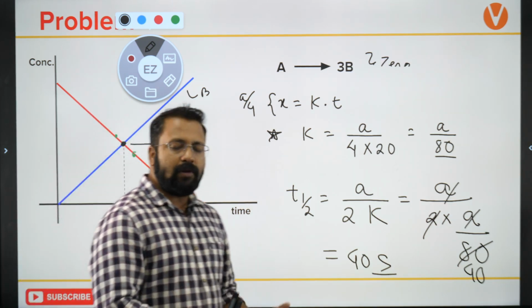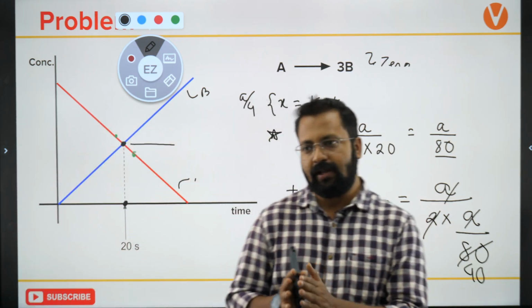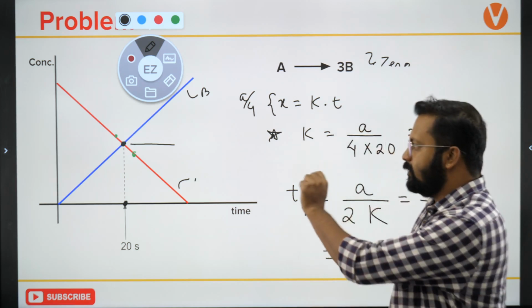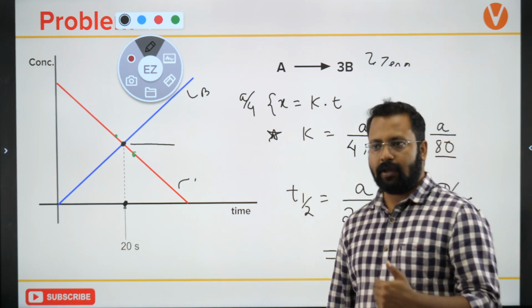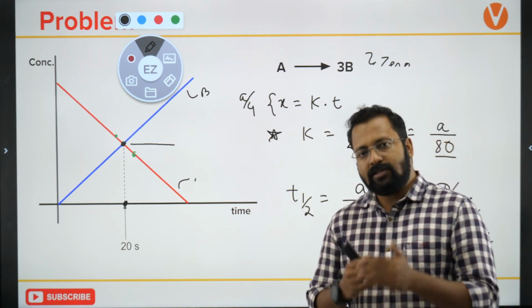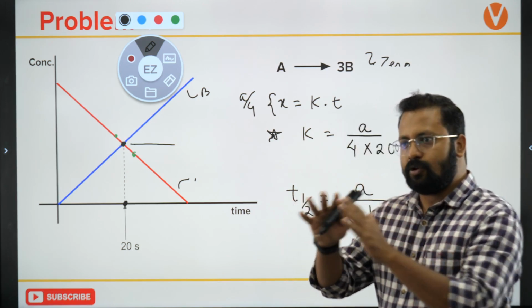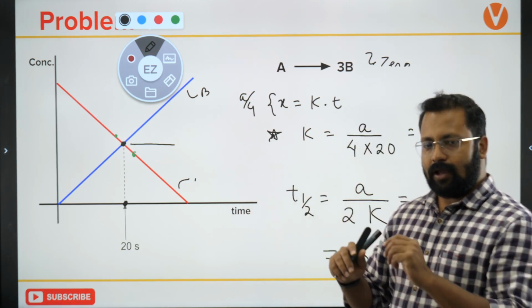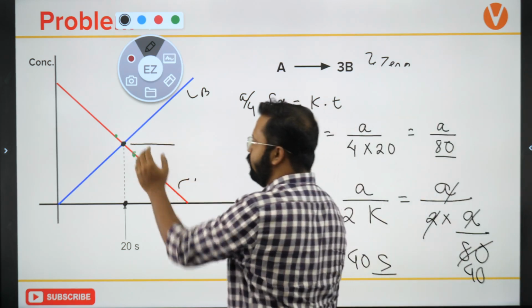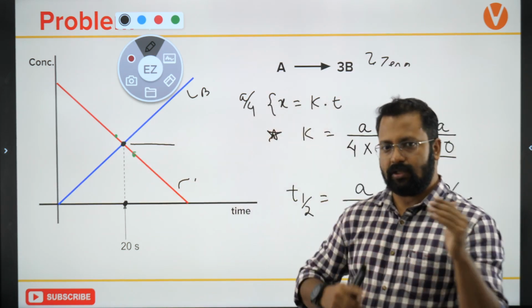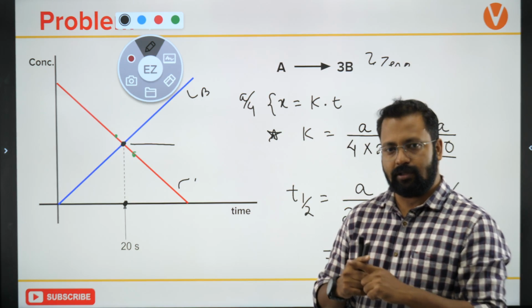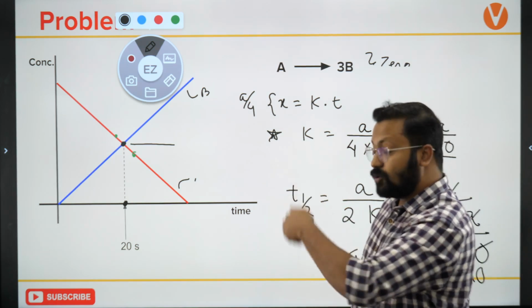See, the major problem people face is differentiating between equilibrium and when the concentrations become equal. Equilibrium is a stage where concentrations become constant. And this is the point when two lines cross with each other, the concentration curves cross with each other.